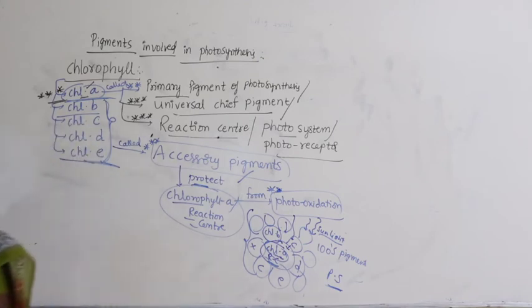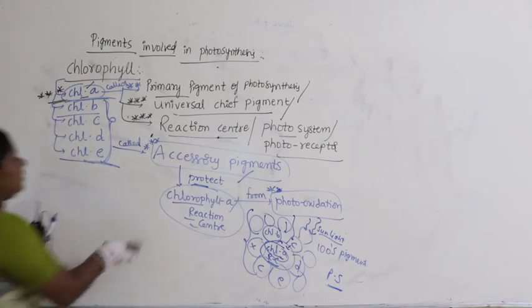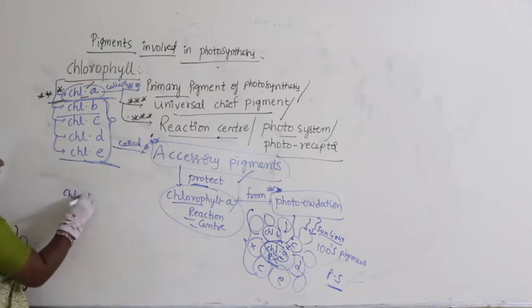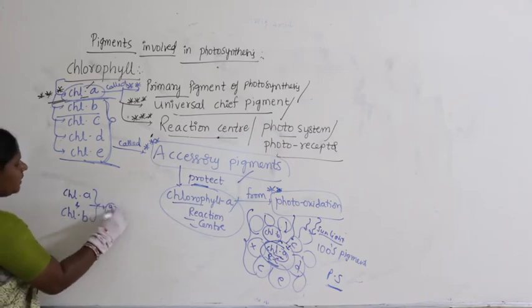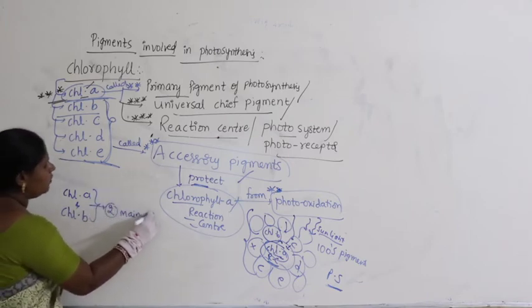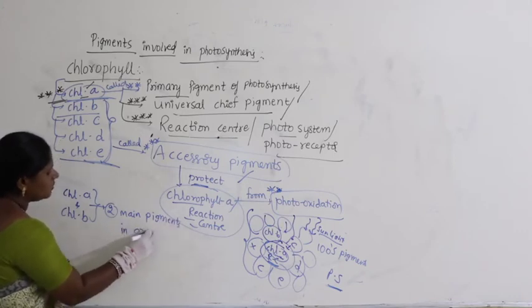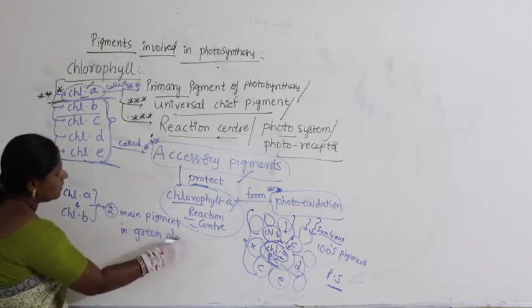Generally, chlorophyll A and chlorophyll B are the two main pigments in green plants.